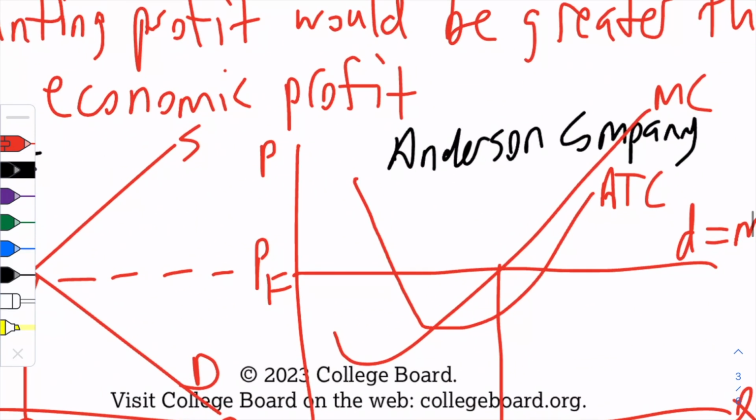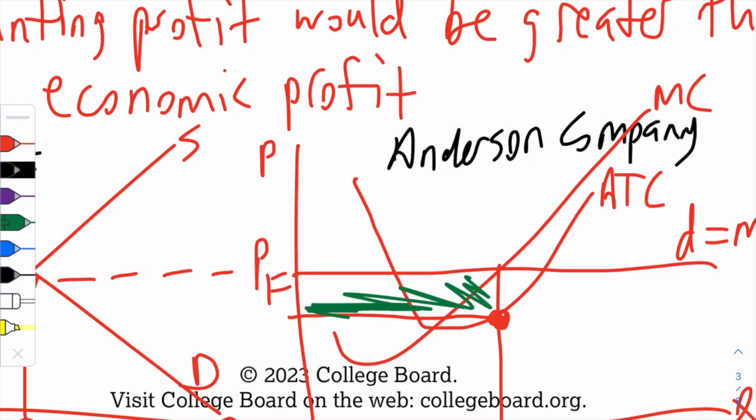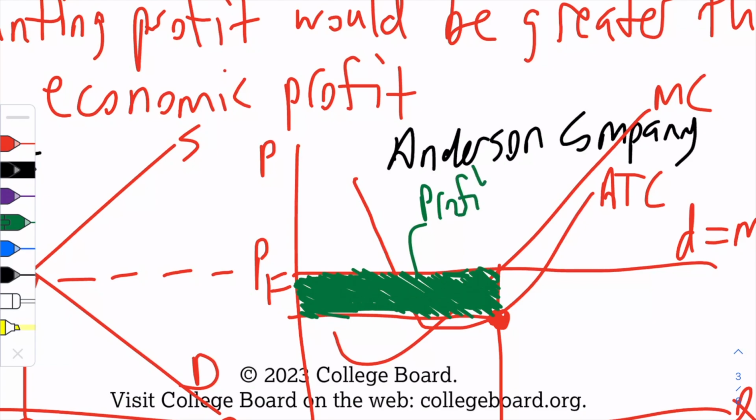Then the next part was saying the area representing the profits shaded completely. So that would be here. We find our quantity, price, and then we need to find our ATC, which happens right here at this quantity. So it's this rectangle right here. I'm going to shade this completely. And then I'm going to put a little arrow to let them know that I know that this area is my profits.